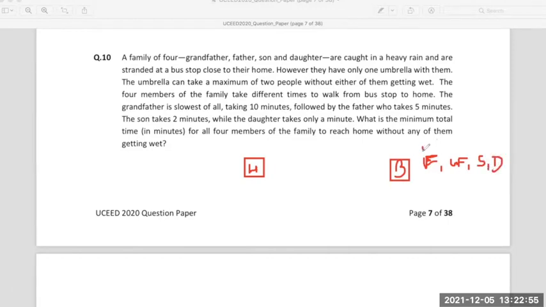Father takes 5 minutes. Grandfather takes 10 minutes to walk one way. Son takes 2 minutes and daughter takes 1 minute. What is the minimum time within which the whole family will be able to reach home?